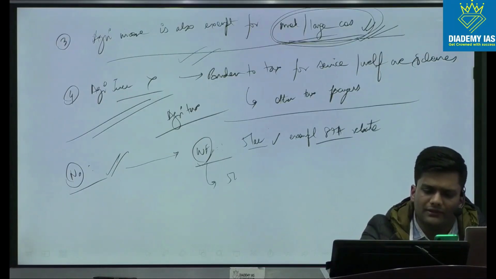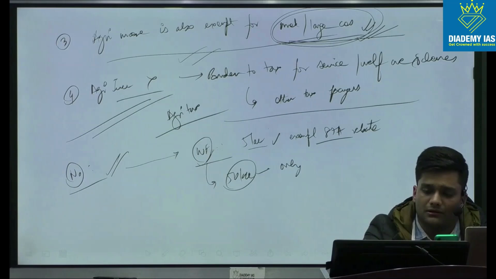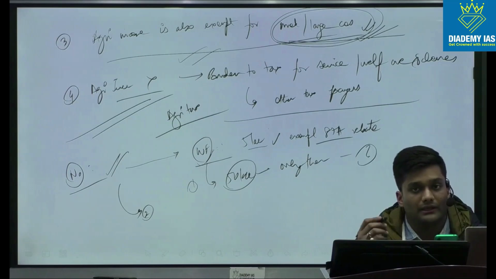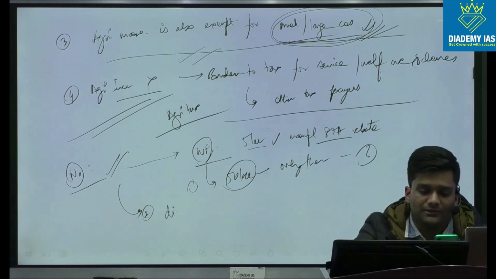We can say that if the income of agriculture is greater than 50 lakh, only then it will be taxed. There could be some limit like that. One way is this. Second aspect is, if you're not taxing the income, you can give differential subsidies.